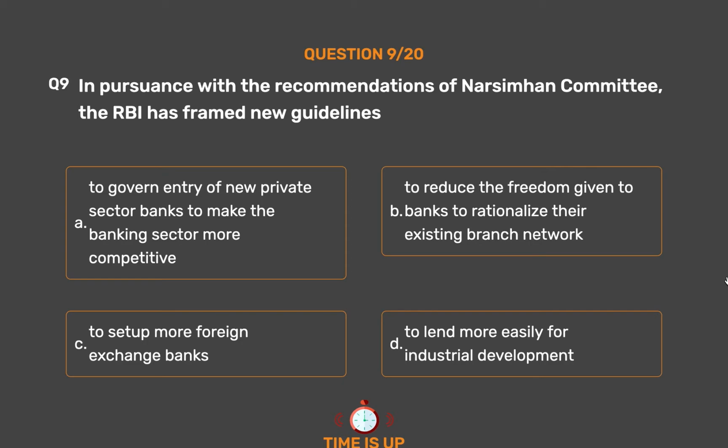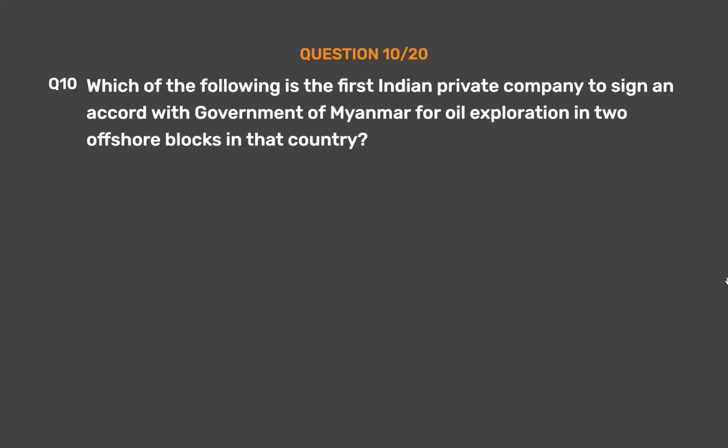The correct answer is Option A, to govern entry of new private sector banks to make the banking sector more competitive. Question number 10. Which of the following is the first Indian private company to sign an accord with Government of Myanmar for oil exploration in 2 offshore blocks in that country?